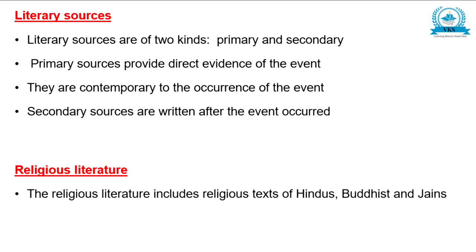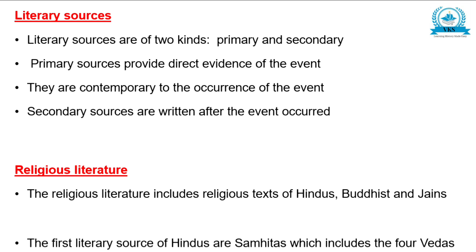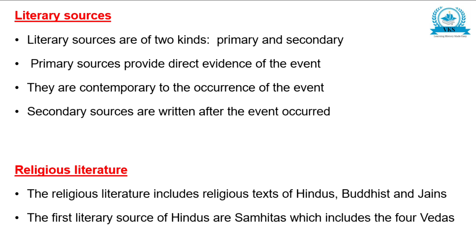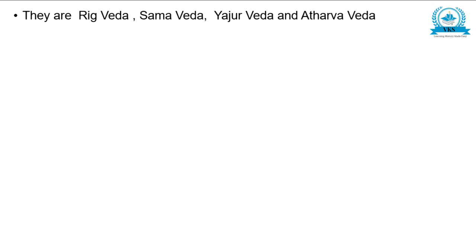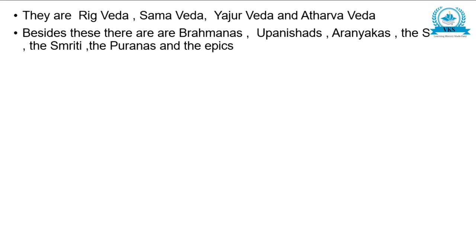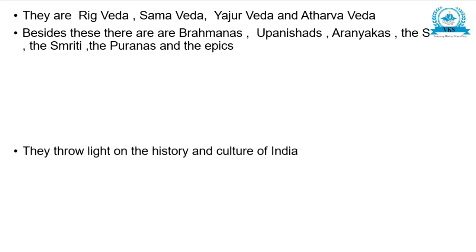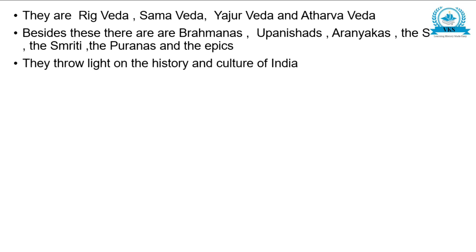Religious literature. The religious literature includes religious texts of Hindus, Buddhists and Jains. The first literary source of Hindus are Samhitas, which include the four Vedas. They are Rig Veda, Samaveda, Yajurveda and Atharva Veda. Besides these, there are Brahmanas, Upanishads, Aranyakas, Sutras, Smriti, Purana and the epics. They throw light on the history and culture of India.